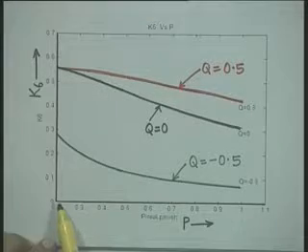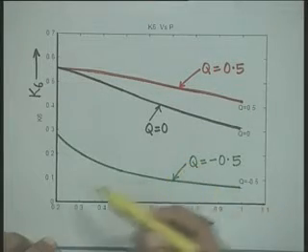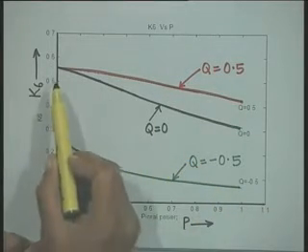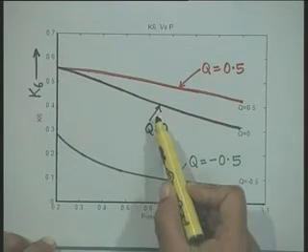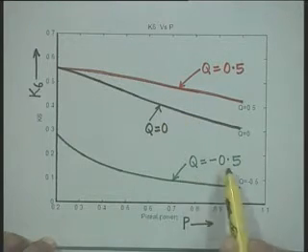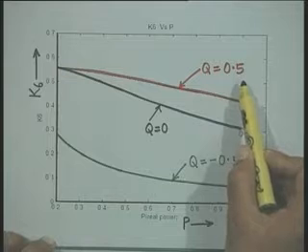The last plot is for the constant K6, which shows the variation of constant K6 as a function of P for 3 different values of Q: Q equal to 0, Q equal to minus 0.5 and Q equal to 0.5.